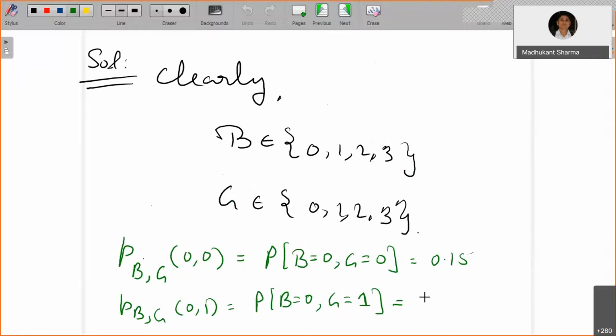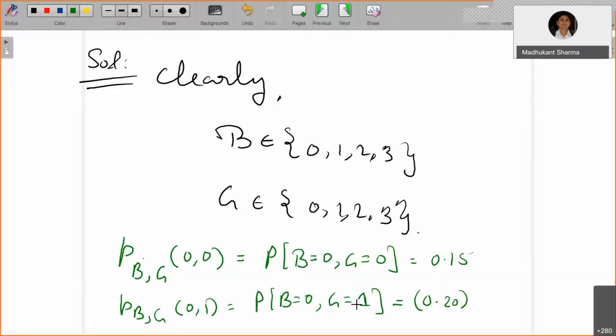So that's going to be 0.20 into the probability of being a girl given that there is 1 child, which is 1 by 2.